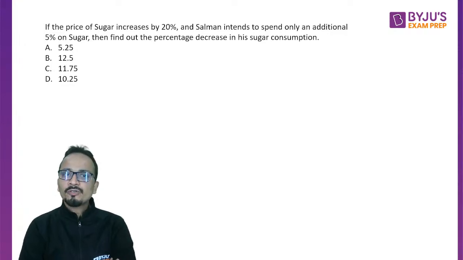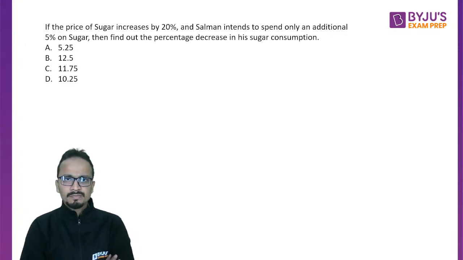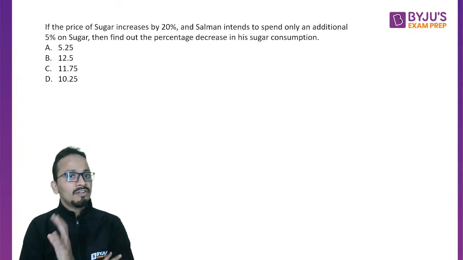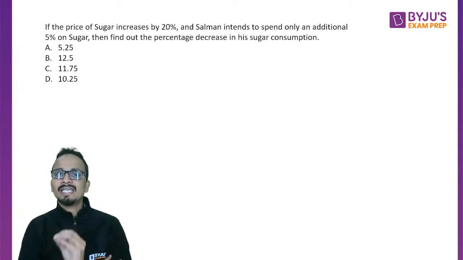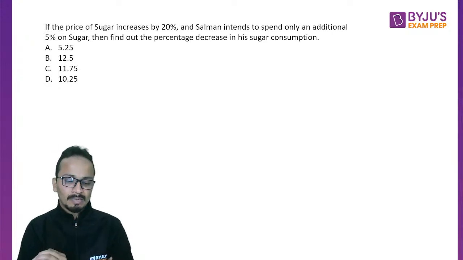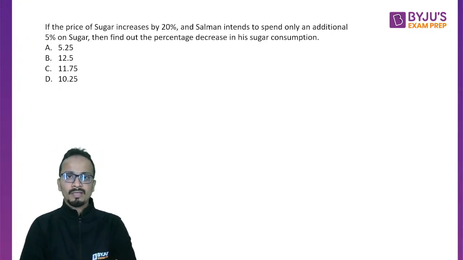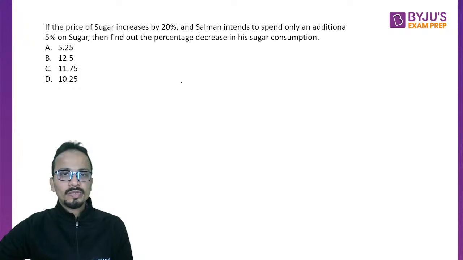If the price of sugar increases by 20% and Salman intends to spend only an additional 5% on sugar, then find out the percentage decrease in the consumption of sugar. Again, a question of less than 20 seconds. There are multiple ways of solving this. I'll be telling you the shortest possible way of doing this one. Okay. All right. So let's start with this.